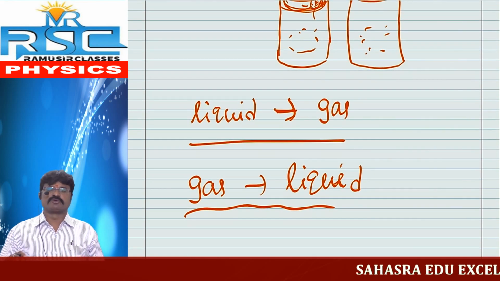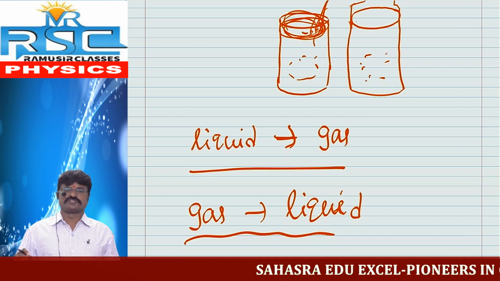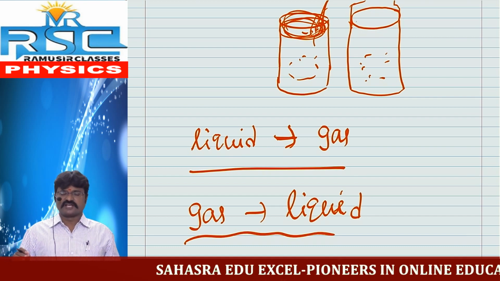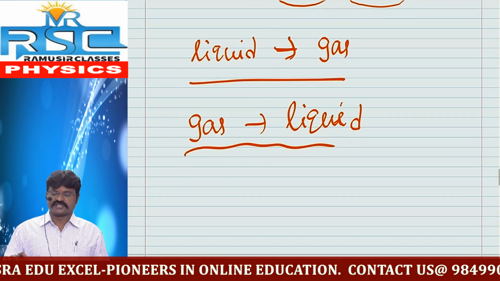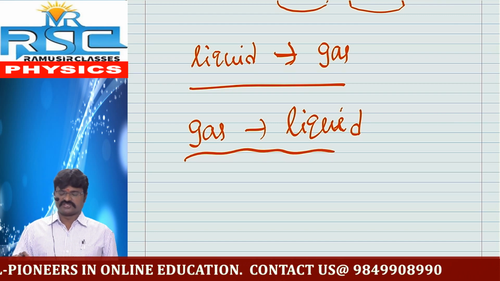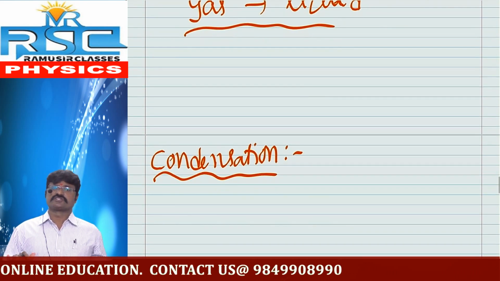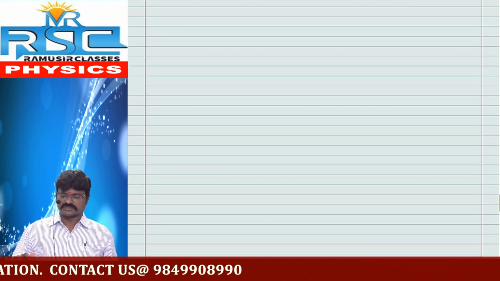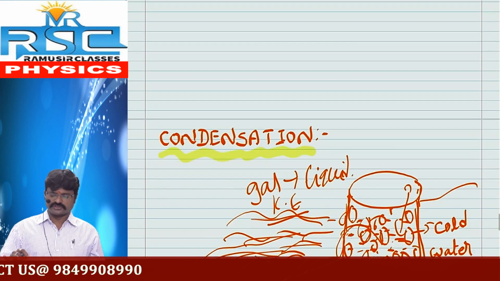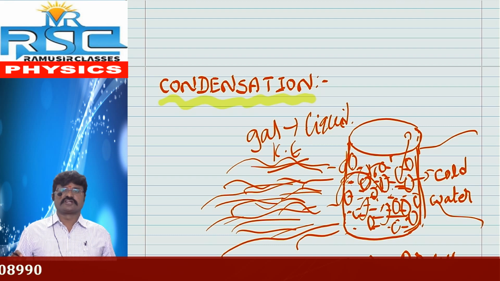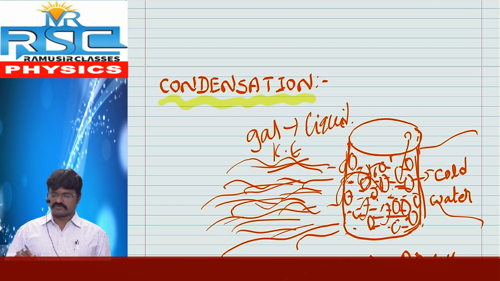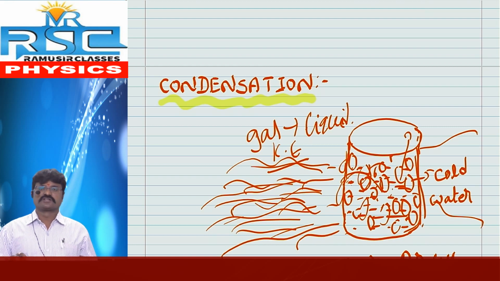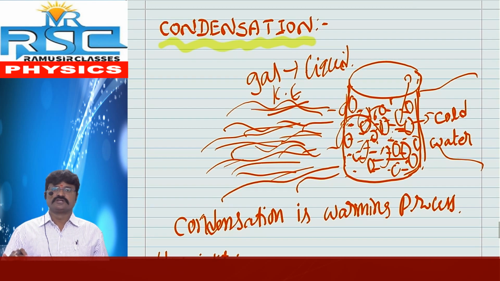We already explained the mechanism: where the liquid phase changes into the gaseous phase at any temperature below its boiling point is evaporation. Is there any reversible process of evaporation? It is nothing but condensation. Condensation is also a very important topic, which is also very useful in our human life. For that, we already took cold water in a glass tumbler, and after some time you can observe some water droplets on the surface of the glass tumbler. Why are they formed? They are formed due to the process of condensation.